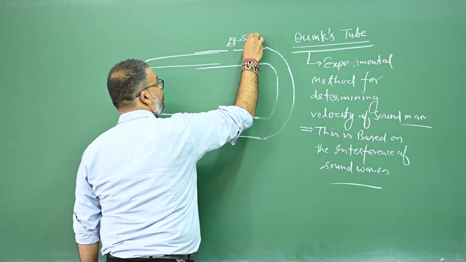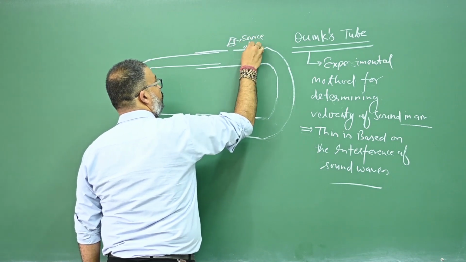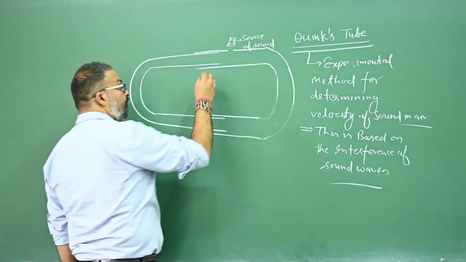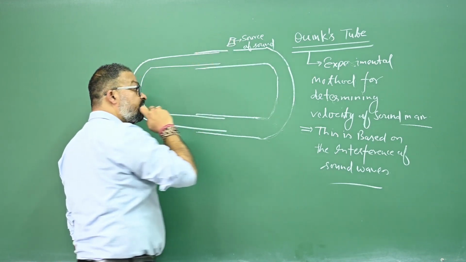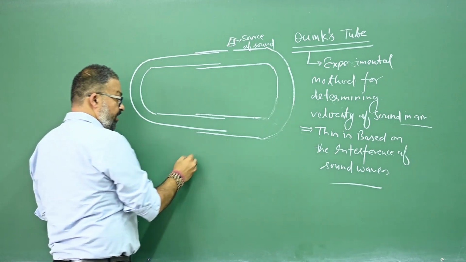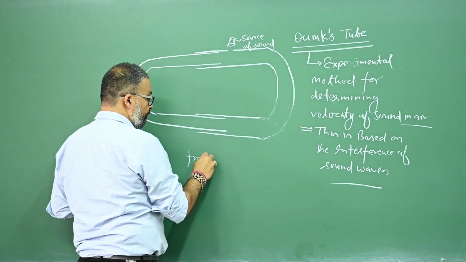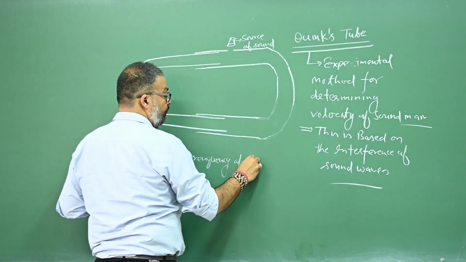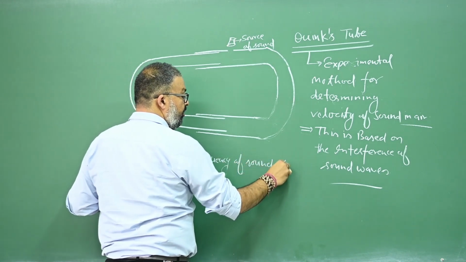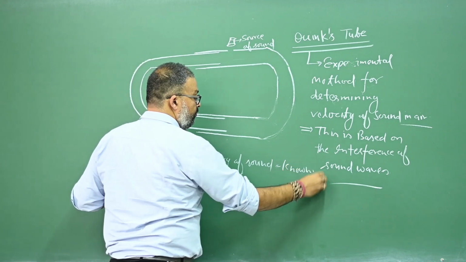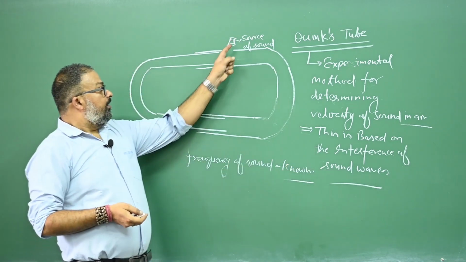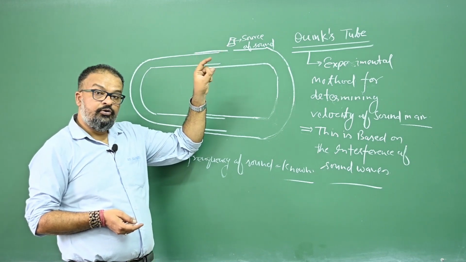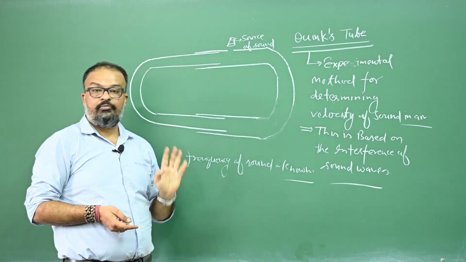This is the source of sound, and sound waves of a certain frequency are produced by this source. What am I saying? The frequency of sound is already known. That means we are using a source of sound whose frequency is already known, right?